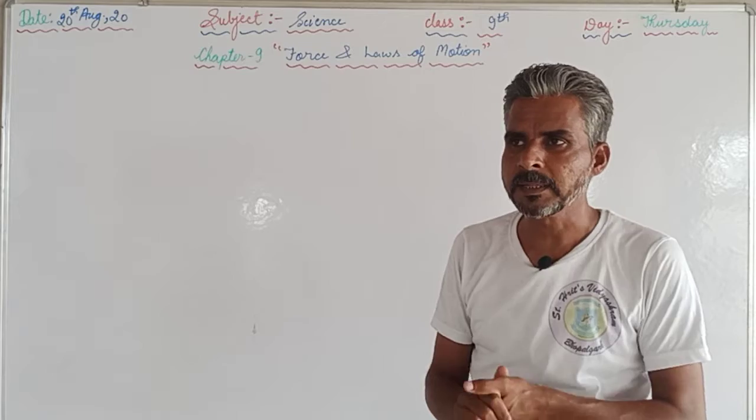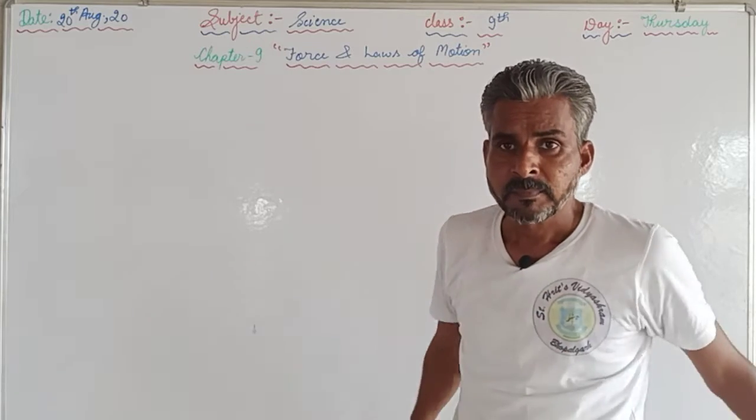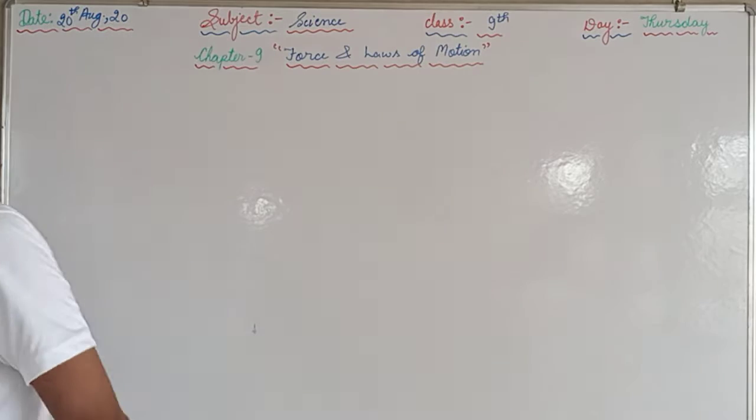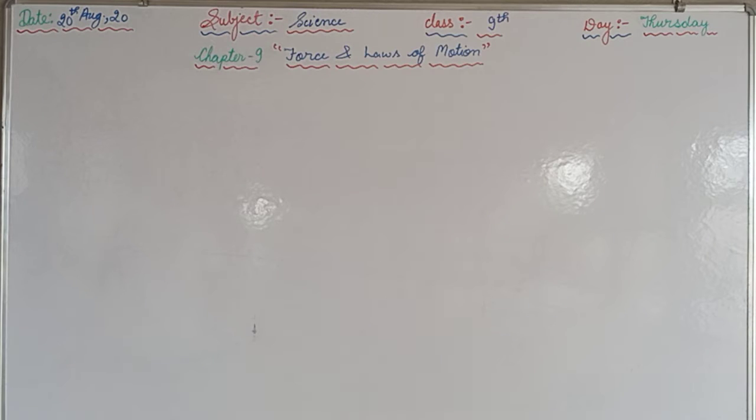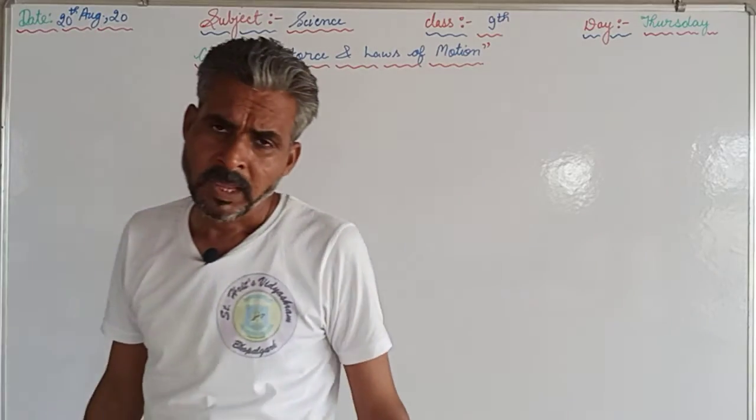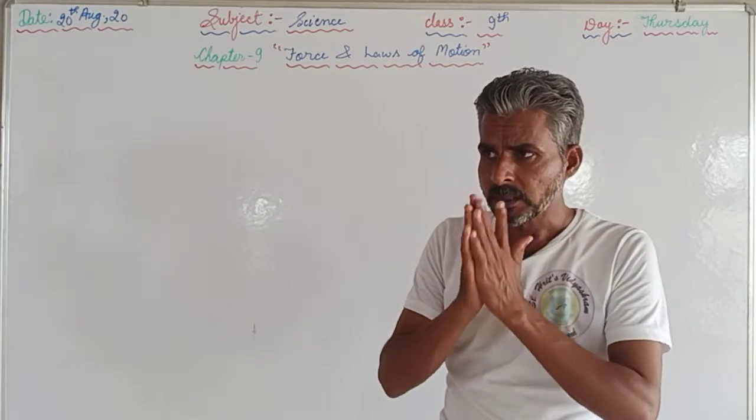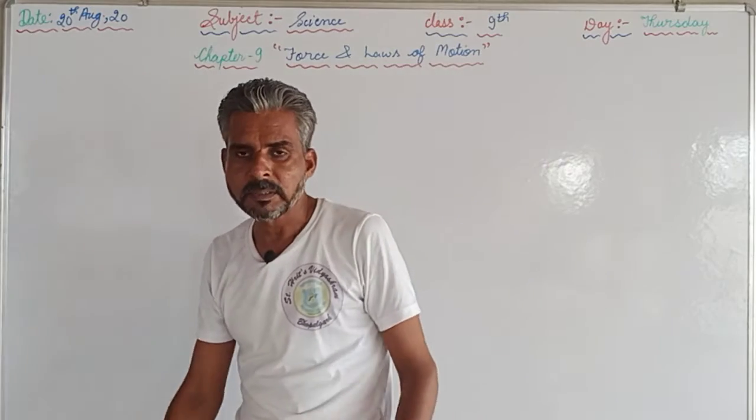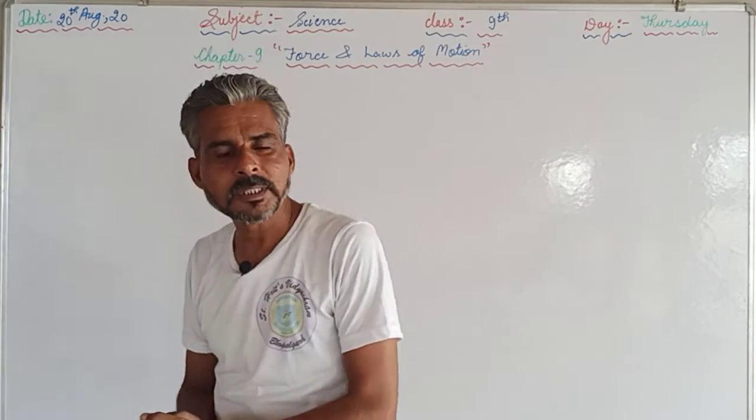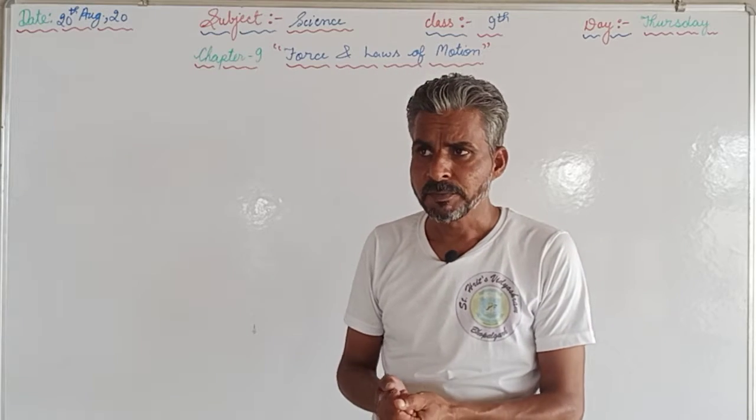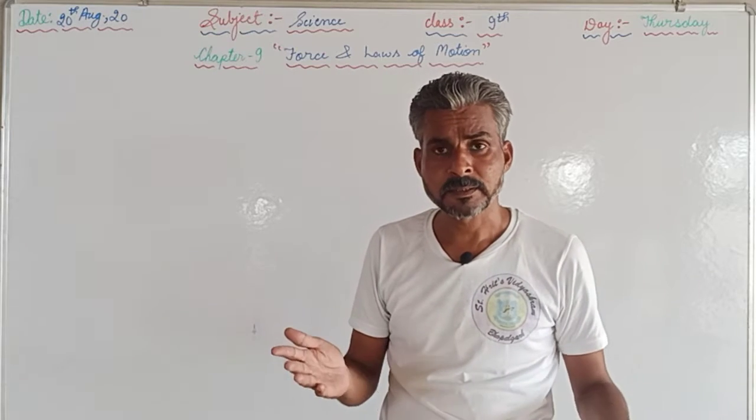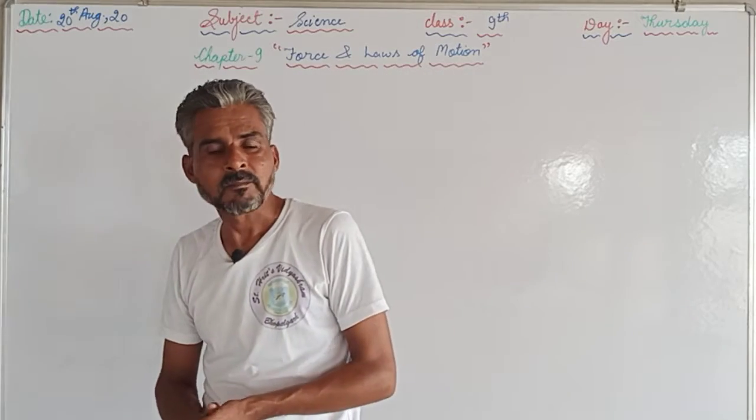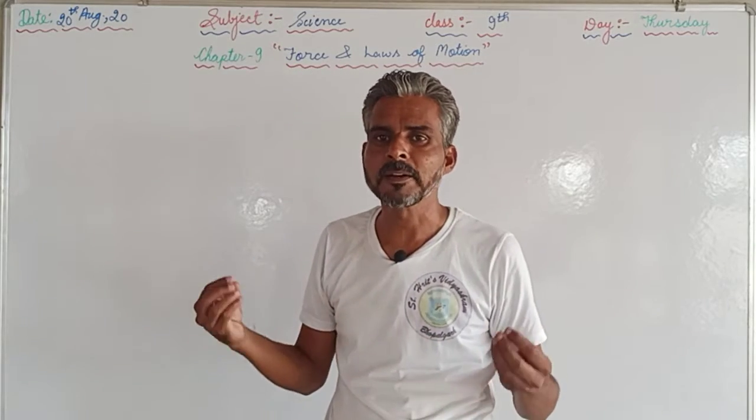This video is for class 9th and the subject is science, and we are continuing the same chapter, chapter number 9, and the name of the chapter is force and laws of motion. As we have already discussed the first law as well as the second law, we will recall the first law again. The first law of motion is also known as the law of inertia, which states that an object at rest will remain at rest and an object in motion will remain in motion until or unless an external force is applied on it.